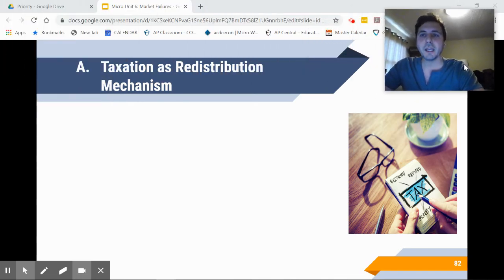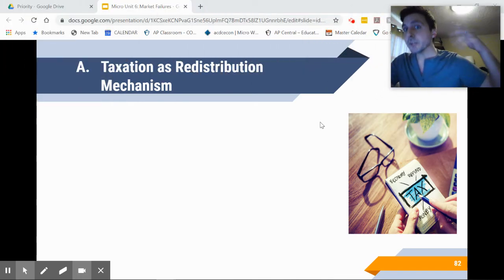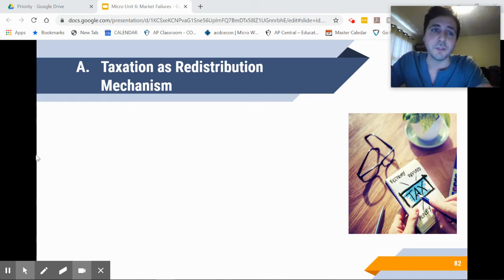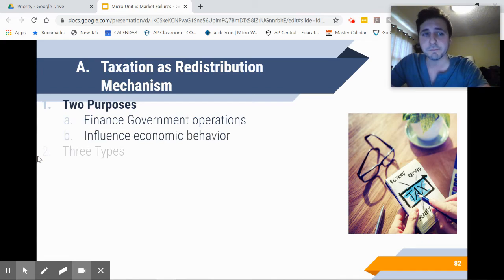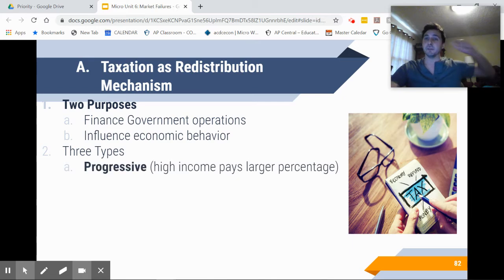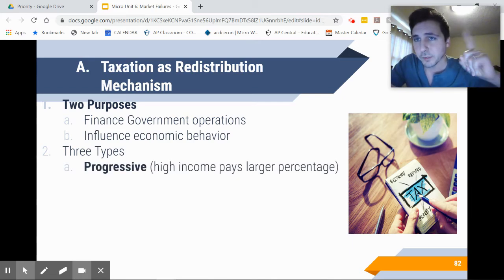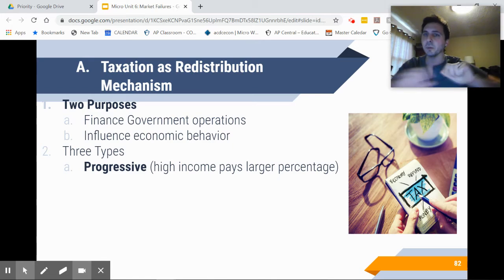All right, so how do we actually redistribute? We do some through transfer payments, but mostly it's through taxation. Taxation is our main way that we redistribute goods. So we have two purposes with taxation. You know this already. First is to raise government revenue. The second is to influence economic behavior, right? So we have three types. This is important. This is your second big takeaway. Know the Gini coefficient, be able to analyze a Lorenz curve, know what the difference is between perfect equality and current distribution, and then know these three types.